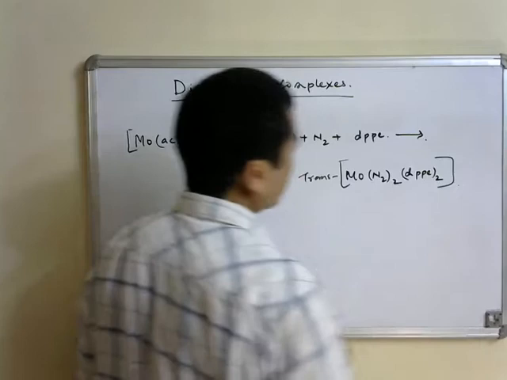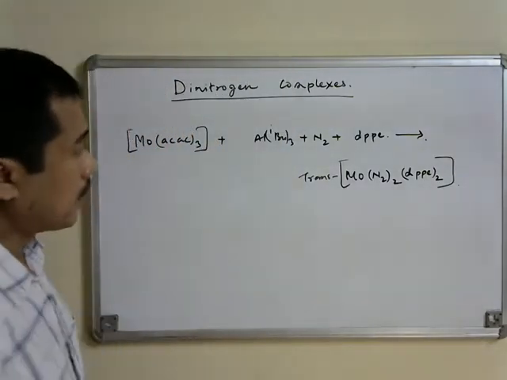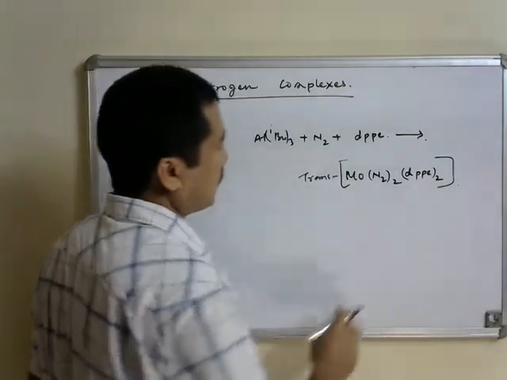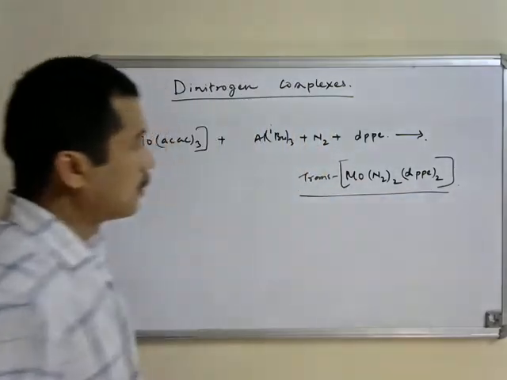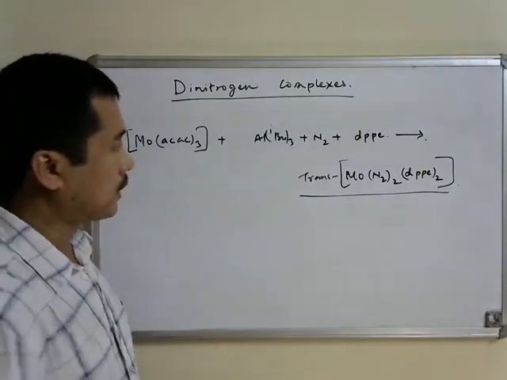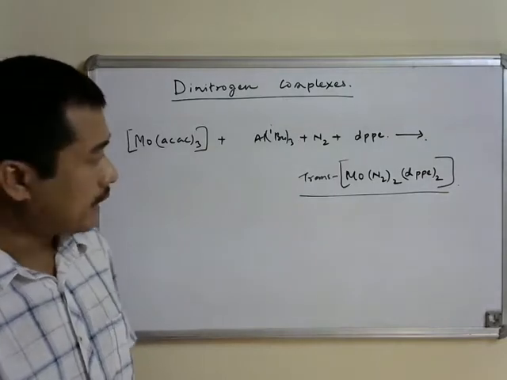So total coordination number of molybdenum essentially remains equal to 6, and 2 DPPE ligands are present, and that is again a bis dinitrogen complex formed when we use the alkyl aluminium as the reducing agent.